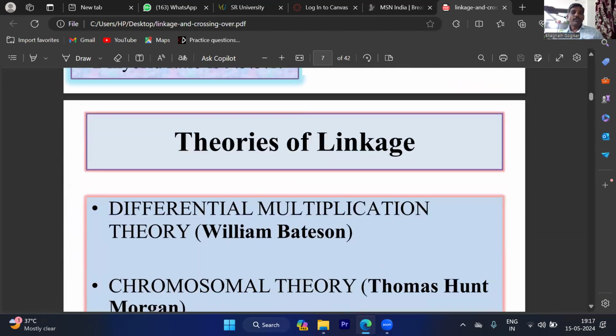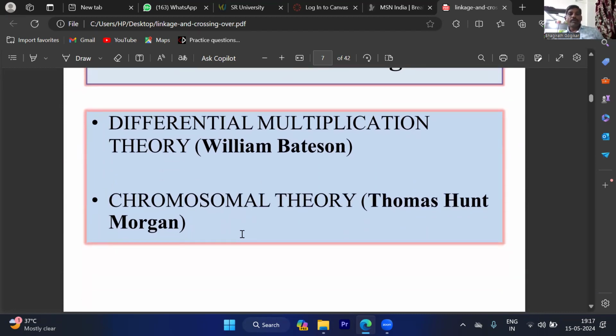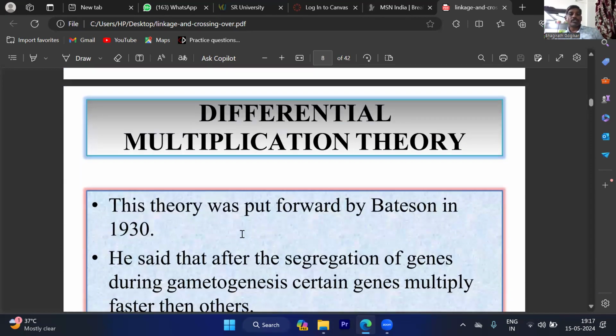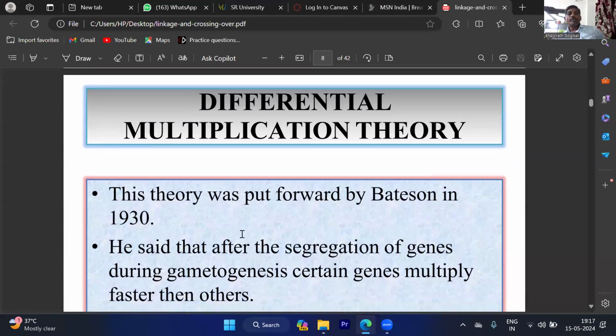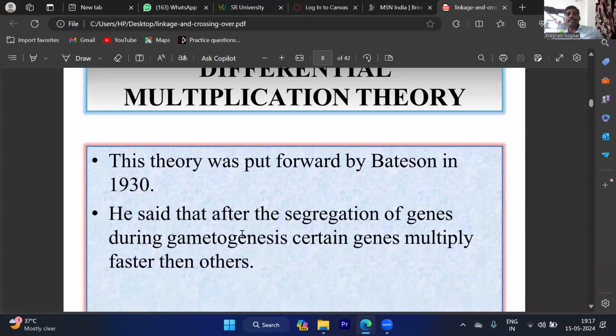So next we can go for theories of linkage. Different theories were postulated by scientists to explain the linkage phenomenon: the differential multiplication theory and the chromosomal theory. Most of them follow the chromosomal theory. That is Thomas Hunt Morgan, T.H. Morgan proposed this theory. The differential multiplication theory was put forward by Bateson in 1930.